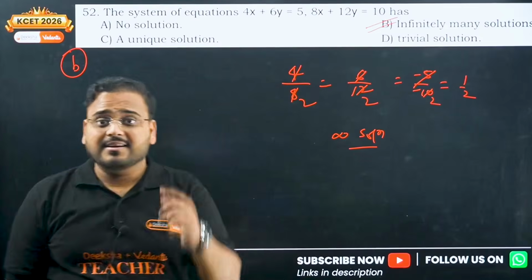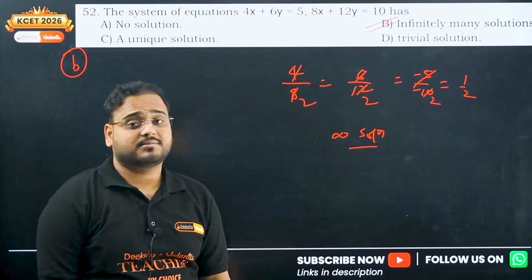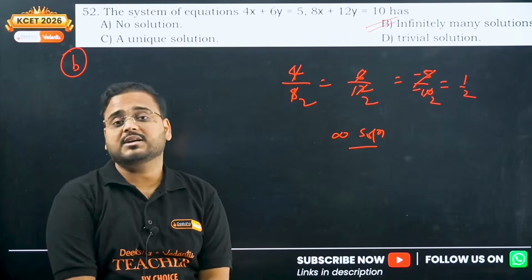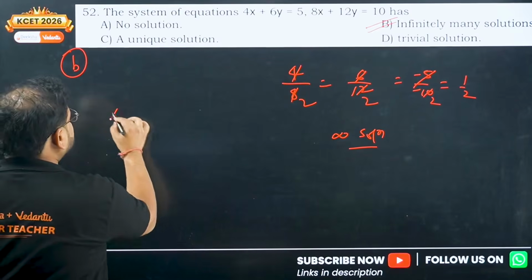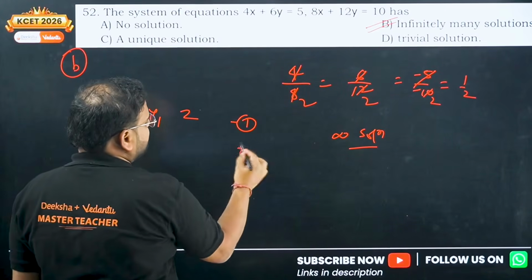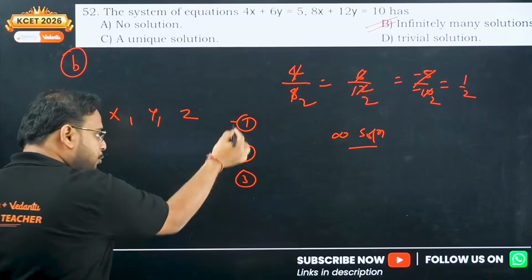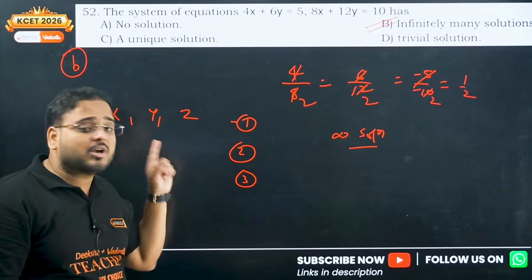Now, I understand you might be thinking right now, sir, this is 2 variable. We know this, sir. What happens if we have 3 variables, sir? Then what are you going to do about it? Nothing. If you have 3 variables, let's say x, y and z, you'll have equation 1, equation 2, equation 3. Use 2 equations to eliminate 1 variable.